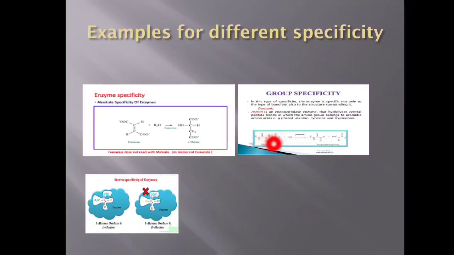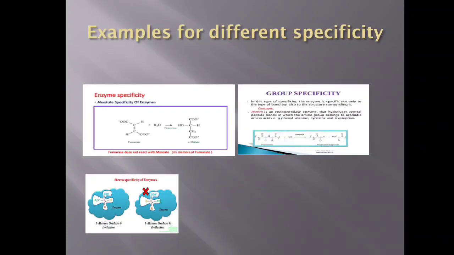Here you can see there is another enzyme called pepsin. It is going to catalyze all bonds which are amino acid linkages, that is, the peptide linkage. Pepsin is going to break the peptide bond, irrespective of the nature of the amino acid which is attached. So it looks only at the bond, and it breaks only the peptide bond.